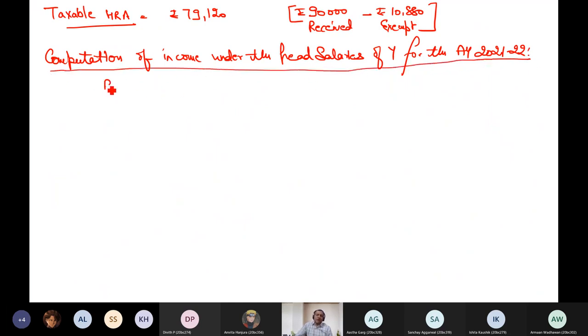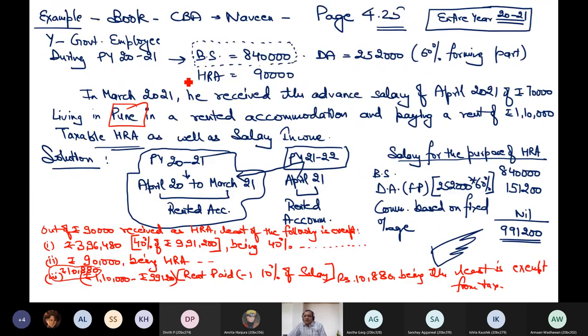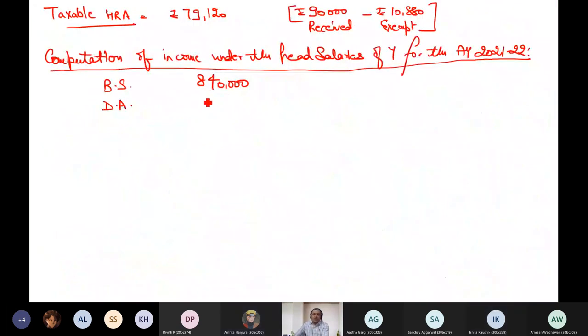Compute the salary. So how much is basic salary? 840. How much is DA? 1,51,200. Is it so? No, sir, write 2,52,000. Yes, because in reality now that percentage of DA is only to compute some exemptions, working notes. In reality, you are earning this much income.